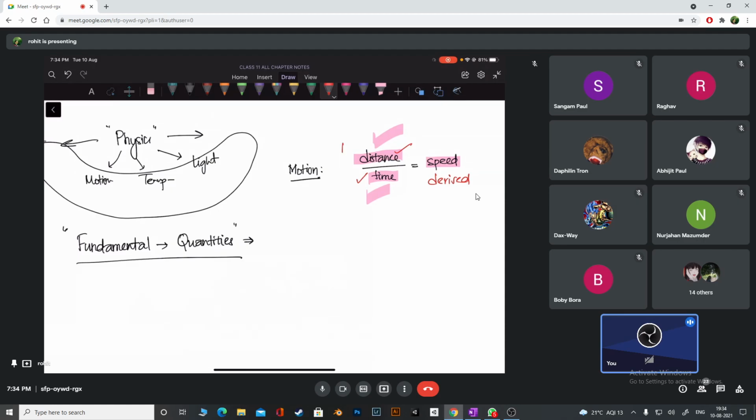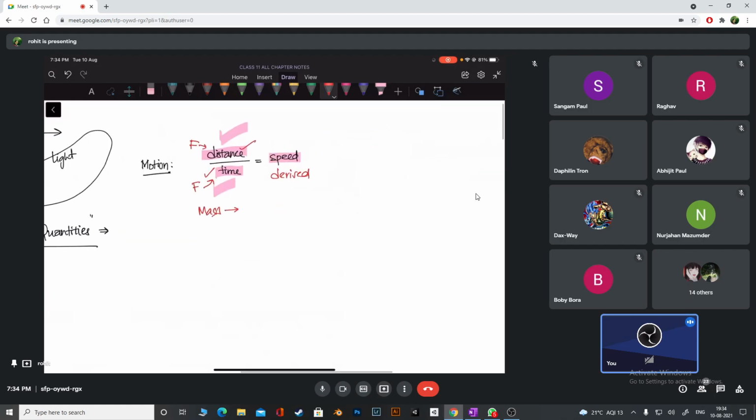First of all, of course, distance is a fundamental quantity, time is a fundamental quantity, and even mass is a fundamental quantity. I'm going to write them again, don't worry. Now I can also write velocity, acceleration, force, momentum, all these.